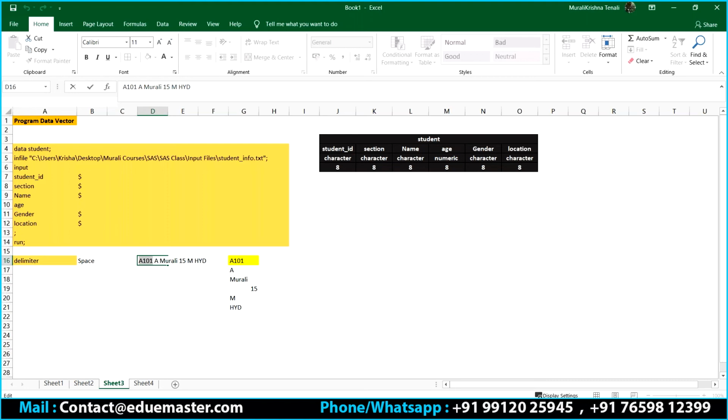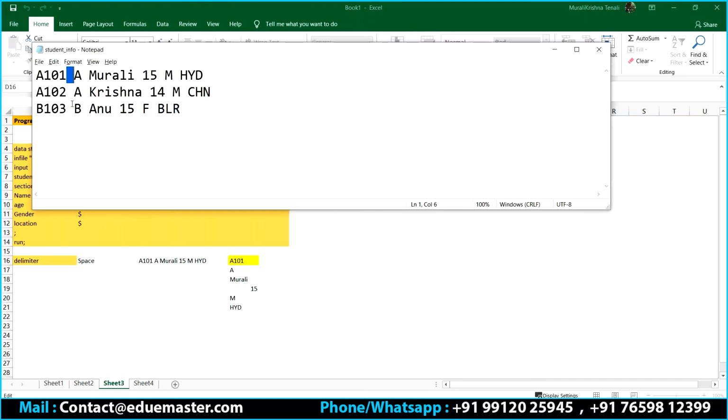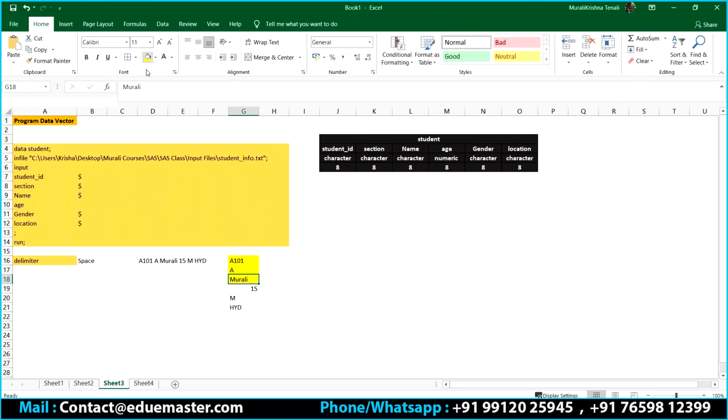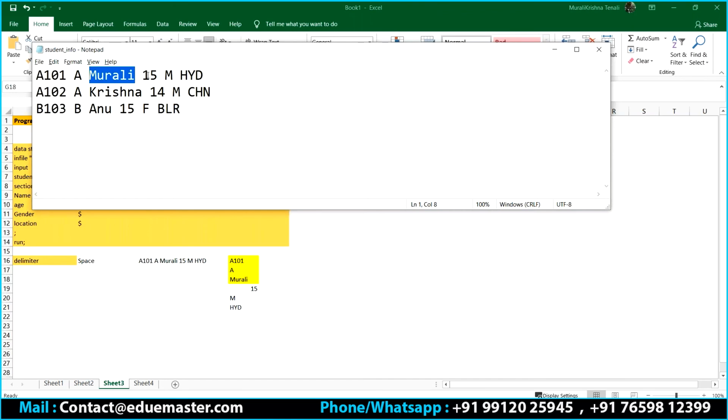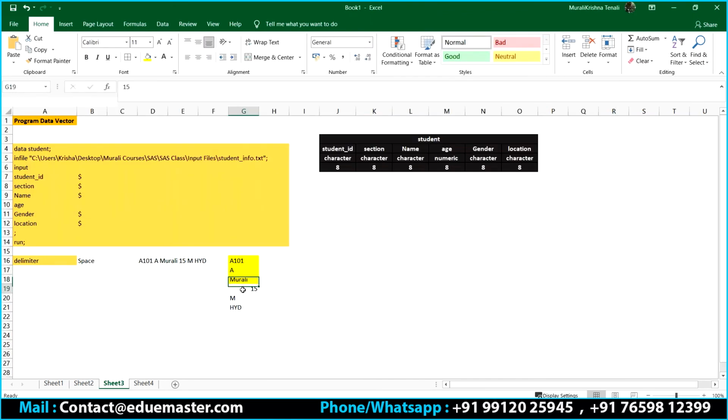And then this is my first delimiter, right? Between the first delimiter and the second delimiter, whatever I have is my second variable value. Then up to the next delimiter is going to be my third variable value. Similarly for the remaining. Am I correct?